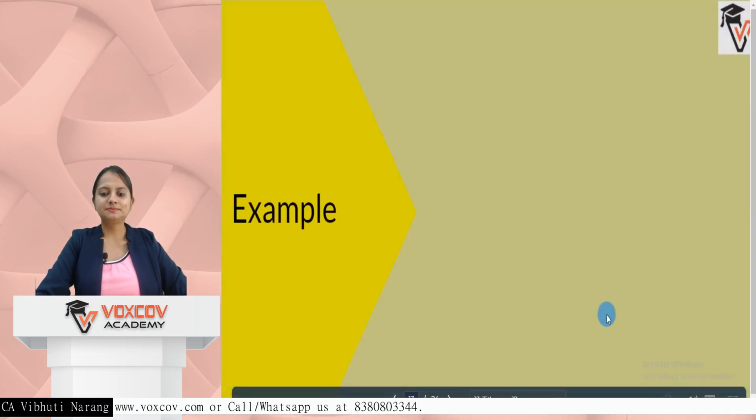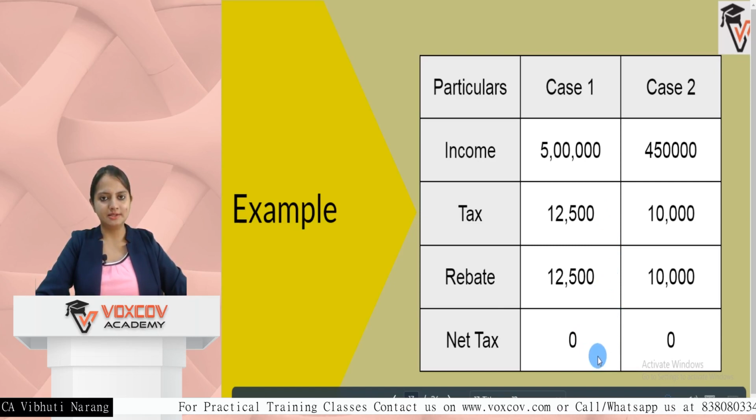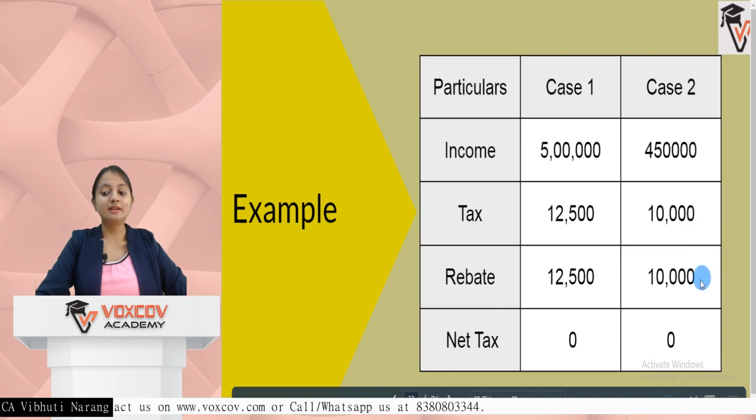For example, my income is 5 lakh and in the second case it is 4,50,000. Tax comes out to be 12,500 and rebate will also be 12,500, which is the maximum rebate an assessee can claim. So net tax, which is tax minus rebate, is equal to 0. In the second case, 4,50,000, tax is 10,000, rebate is 10,000.